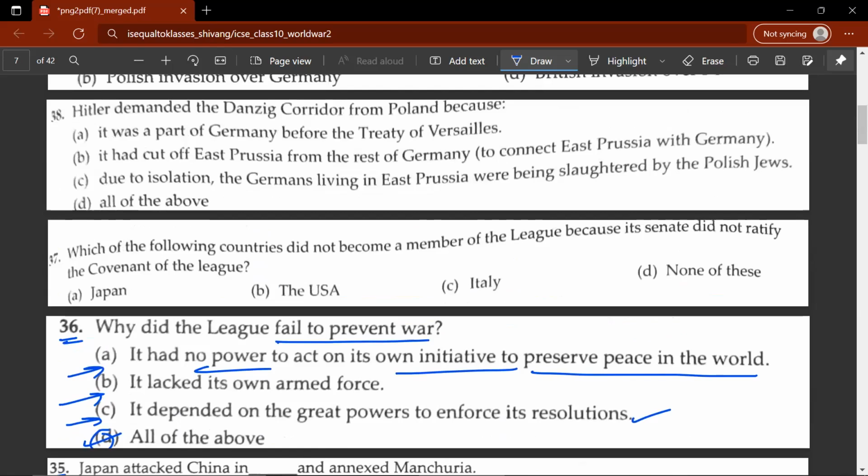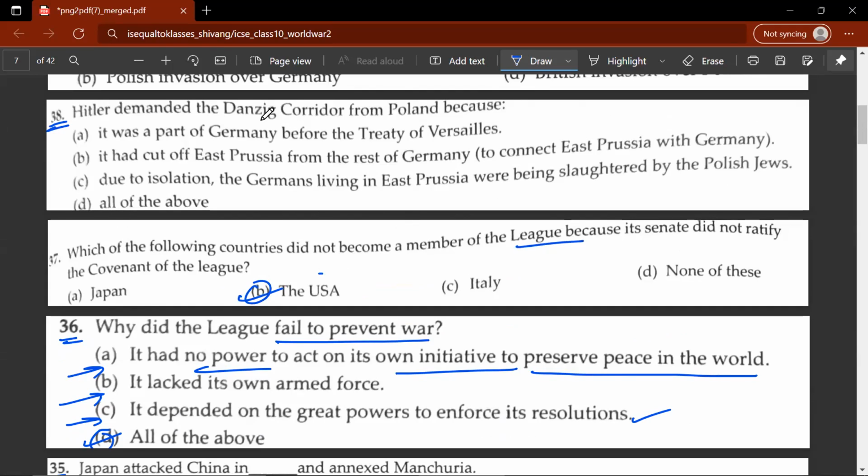37th question. Which of the following countries did not become a member of the League because its Senate did not ratify the covenant of the League? So as I said before, the US wasn't part of the League of Nations, but Britain and France were. They were the two major powers in Europe which were part of the League of Nations.